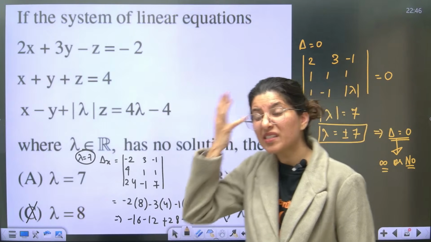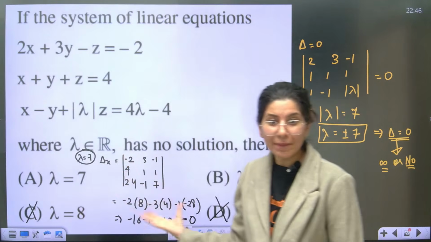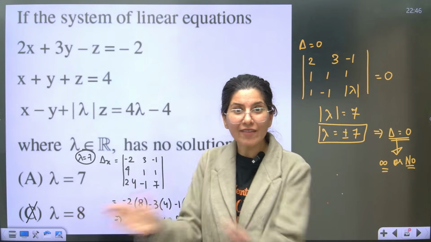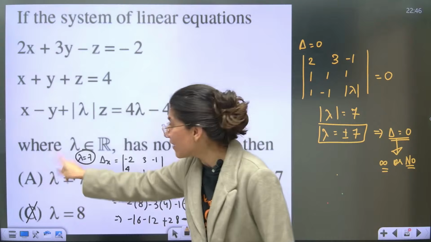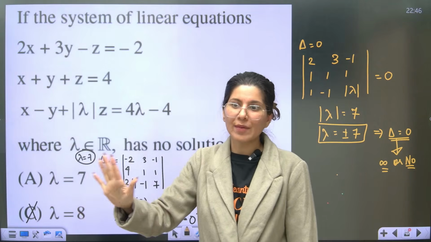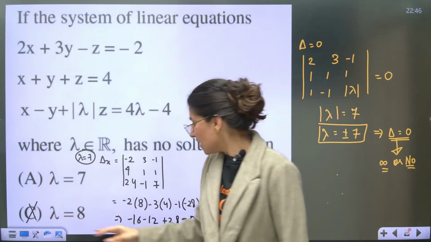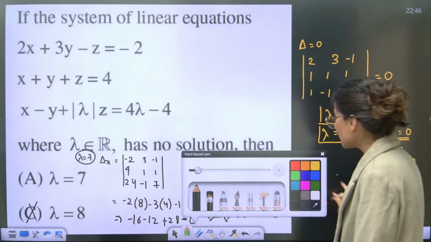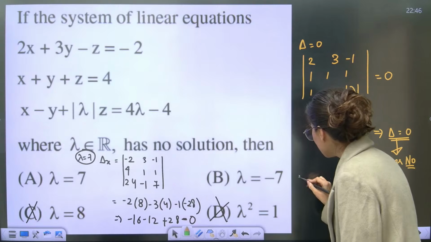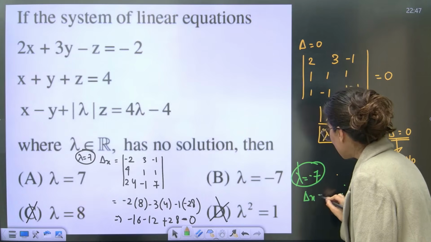So lambda equals to 7 is a very bad guess. I am trapped, guys. I was hopeful that if delta x is non-zero, then 7 tick, but it is coming 0. Now I have to calculate delta y, delta z, which I am not interested in. Why? Because two determinants I will have to calculate. So I'll trust NTA. So what I'm going to do is, for lambda equals to -7, I would like to check del x.